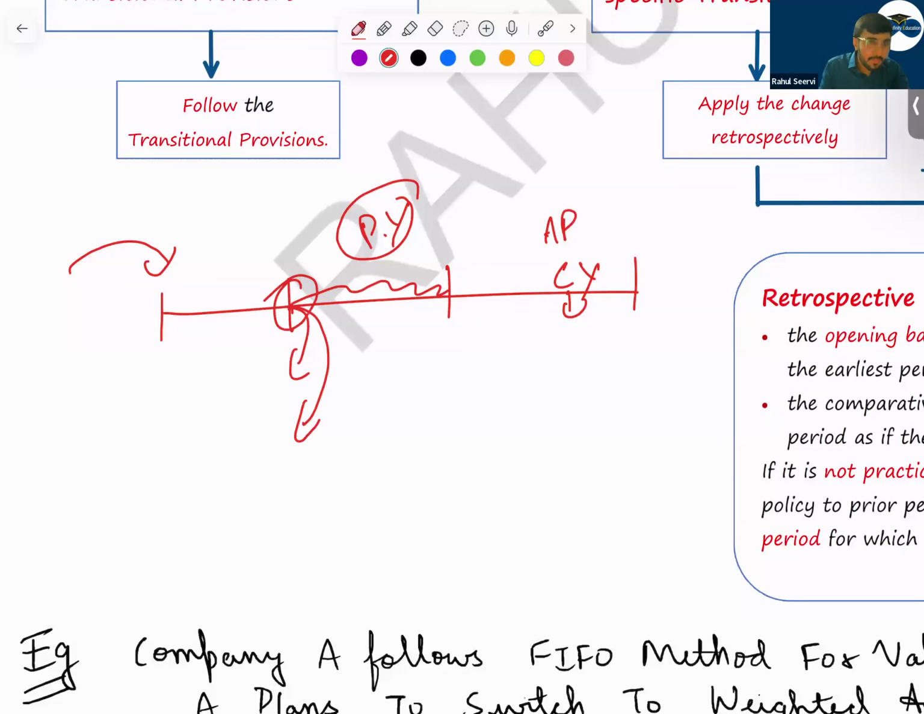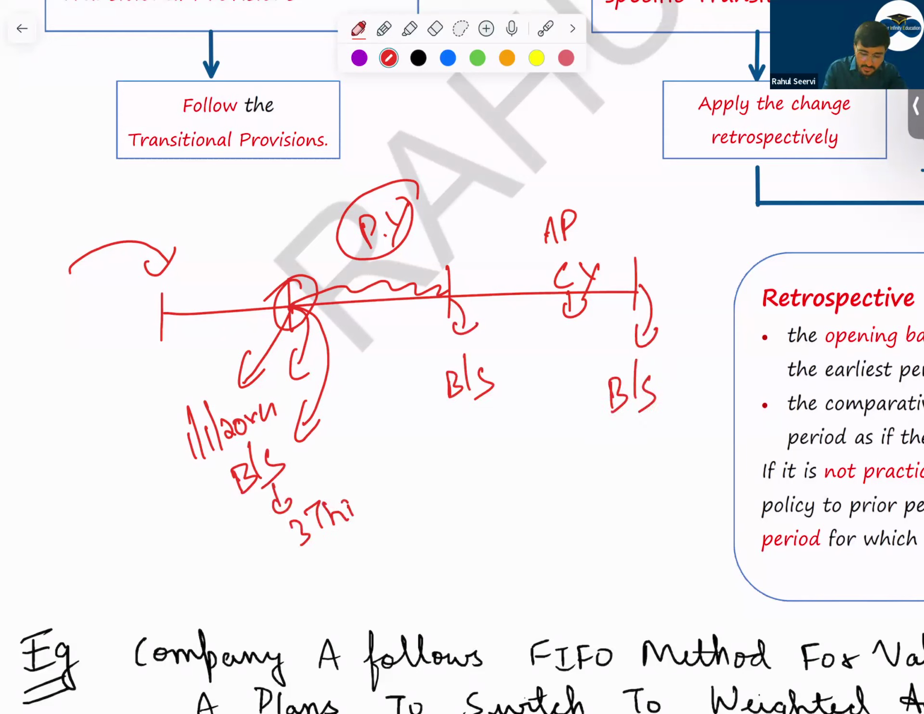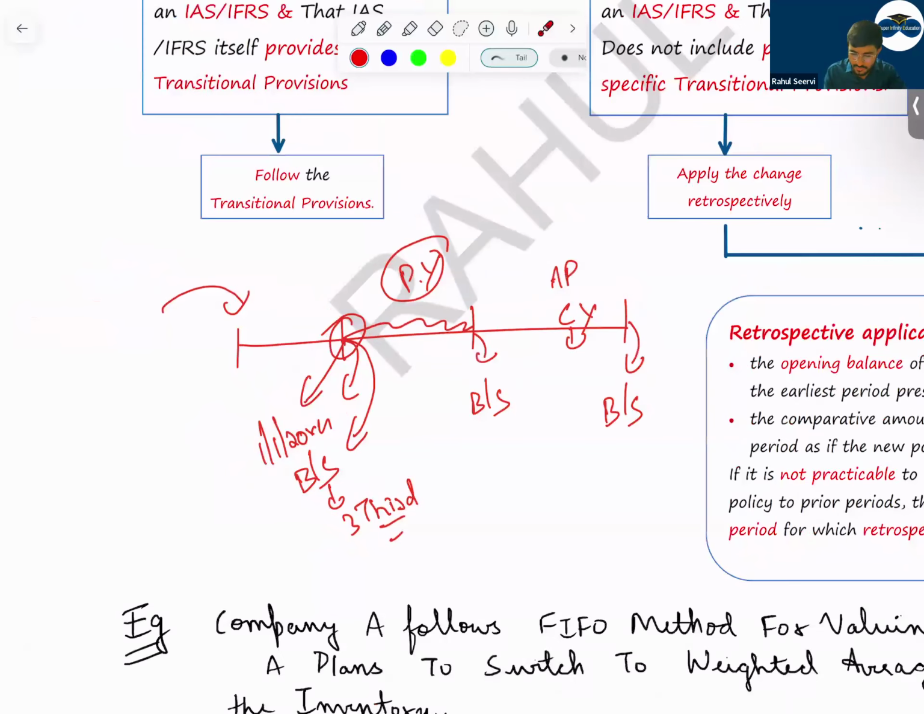So on this previous year, that is 1st January 20X4, we prepare a balance sheet. Here also we prepare a balance sheet. This balance sheet is known as the third balance sheet. This is the concept of third balance sheet, which is prepared in the case of retrospective treatment. So whatever is the adjustment from day one till this day, it is done here. After this, the changes are made to the respective financial statements. So I hope this is clear to everyone.